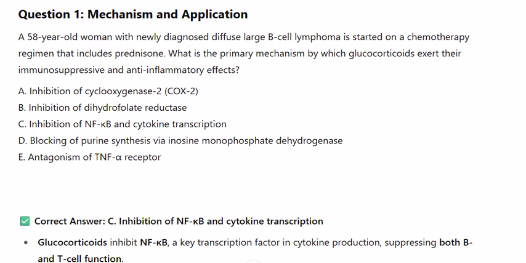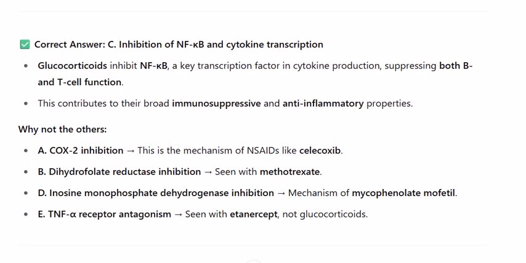Correct answer C. Inhibition of NF-κB and cytokine transcription. Glucocorticoids inhibit NF-κB, a key transcription factor in cytokine production, suppressing both B and T cell function. This contributes to their broad immunosuppressive and anti-inflammatory properties.